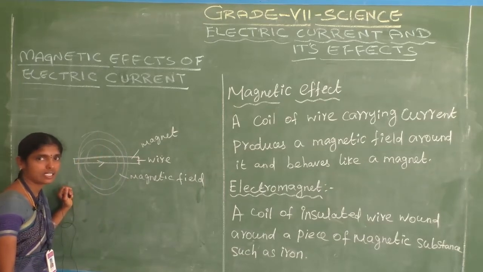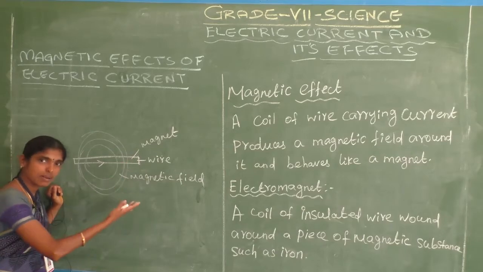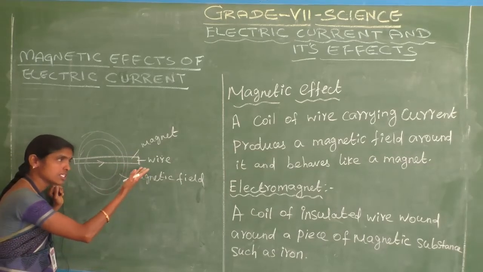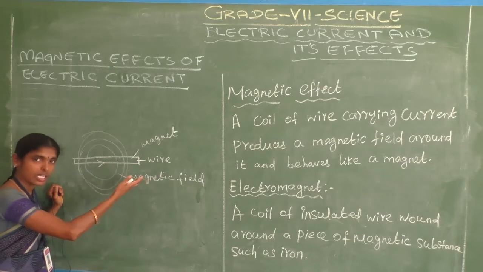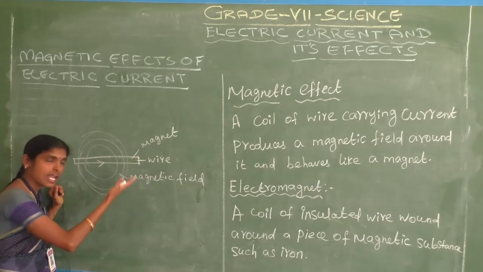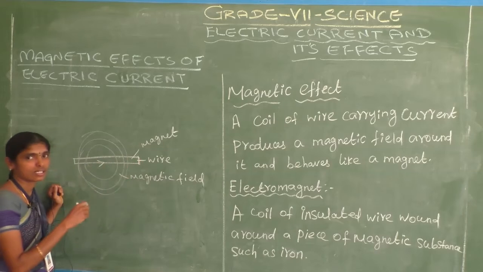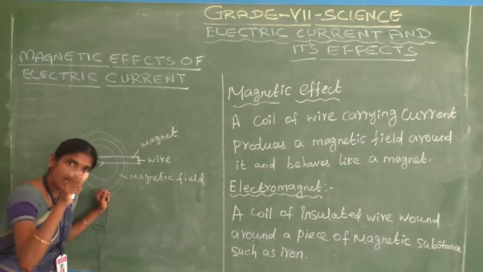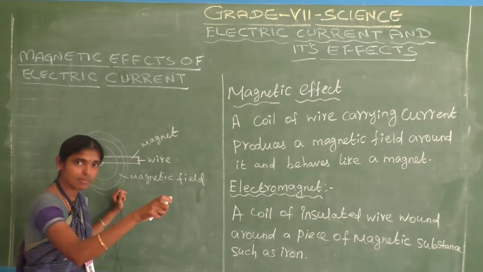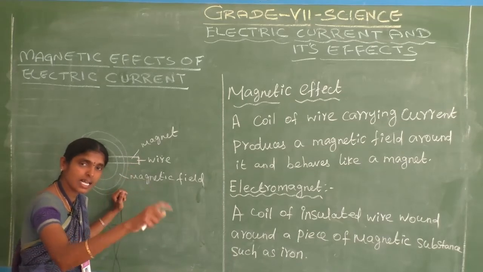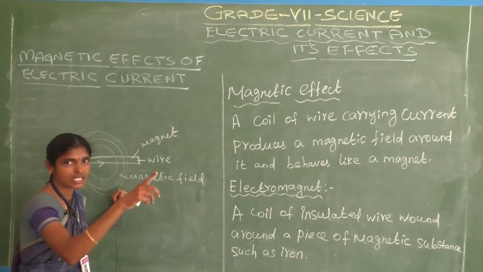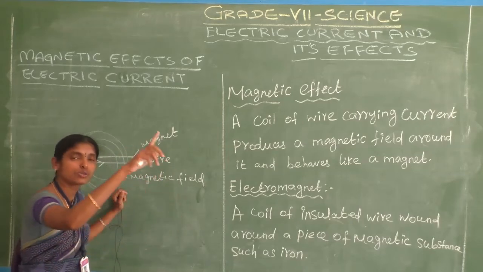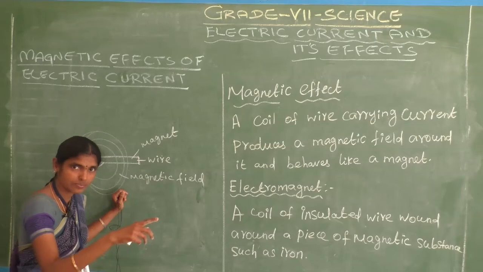Do you understand? Each and every day we use electrical appliances. The fan also works this way, and the electric bell works by this method, the magnetic effect of electric current. Whenever we apply current on a conducting material, the conducting material behaves like a magnet and produces a magnetic field.